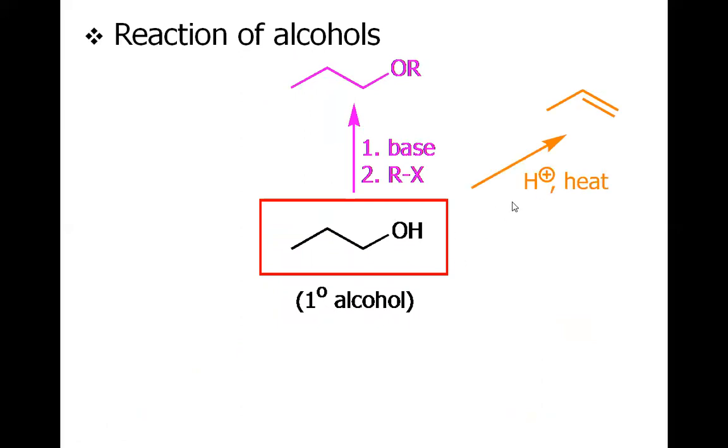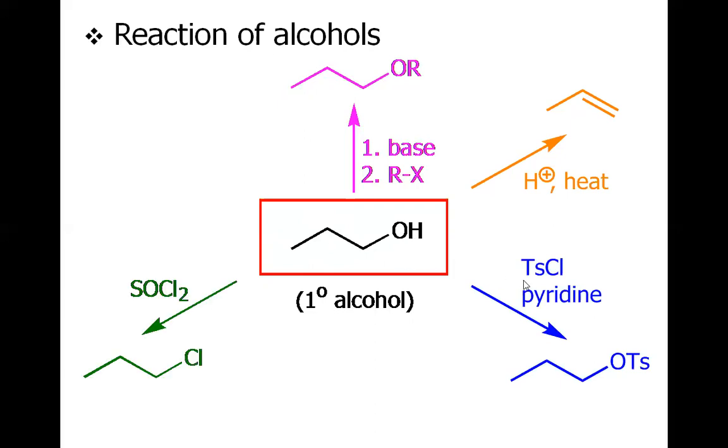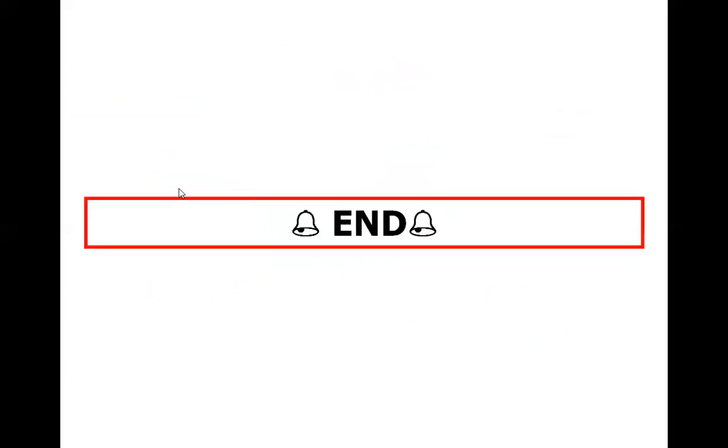In the second type of reaction, we may have a simple dehydration reaction. The acid will protonate the hydroxy, and we will have this beta hydrogen removed to afford this alkene. One more reaction for the alcohol is the tosylation of the alcohol that we just discussed, and the chlorination of the alcohol with the help of SOCl2 or PBr3. Thank you.